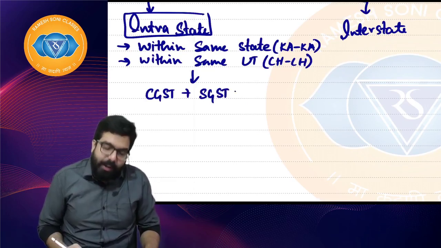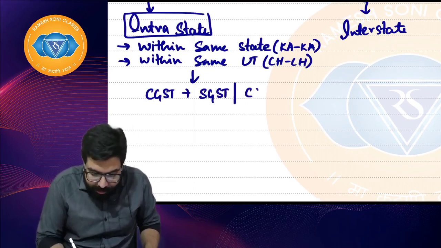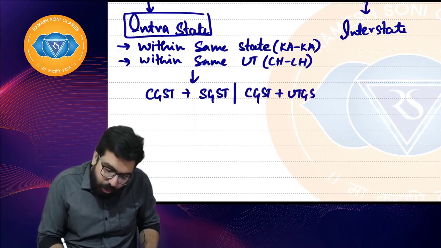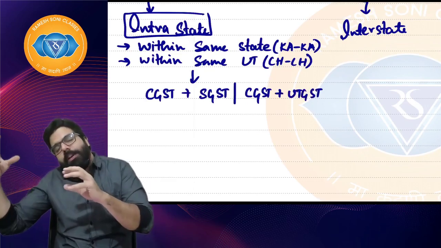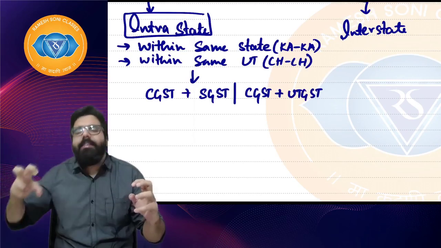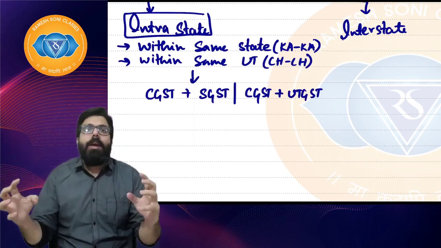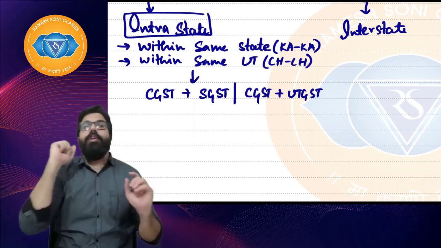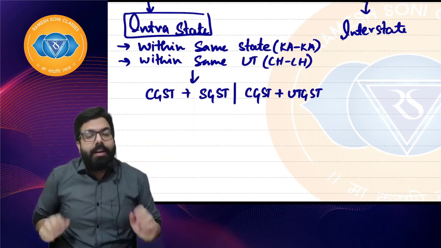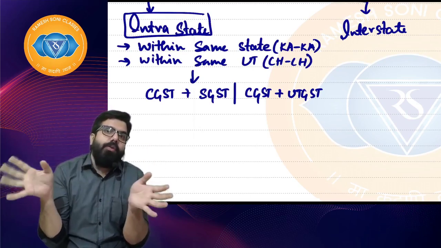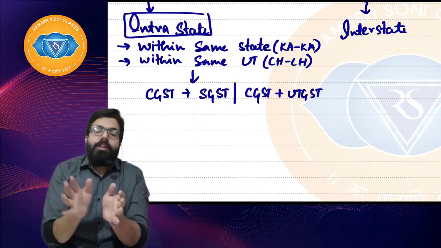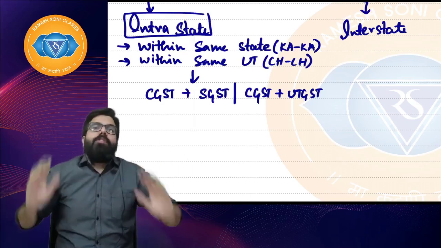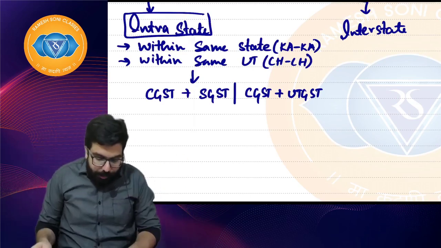Sir, if it is intra-UT, the central government will charge CGST and UTGST also. The UTGST will be charged by the union government only, but the UTGST collected by the central government is used by the central government for the benefit of that union territory only. I hope everyone is clear. The central government will use the fund collected from the union territories for the benefit of all the union territories. I hope everyone is clear.